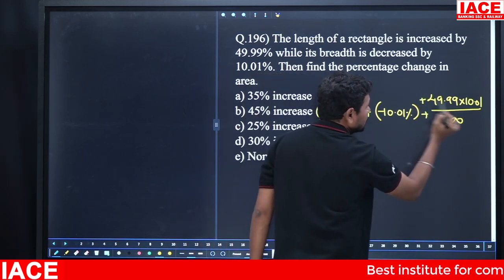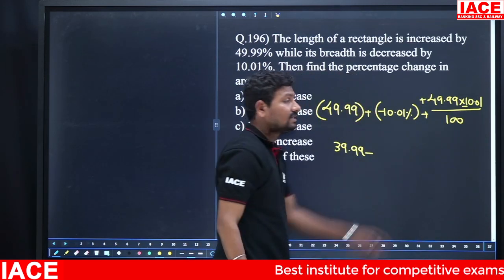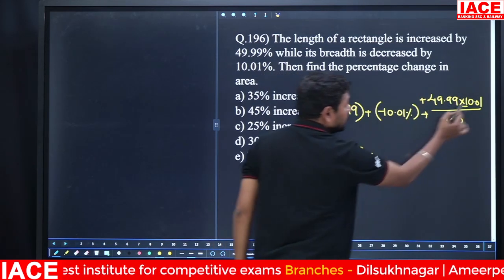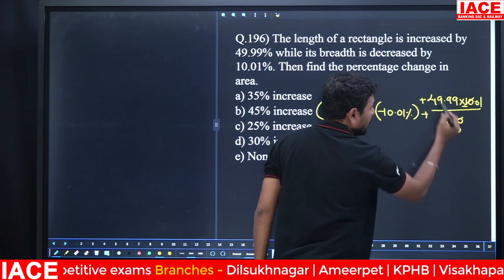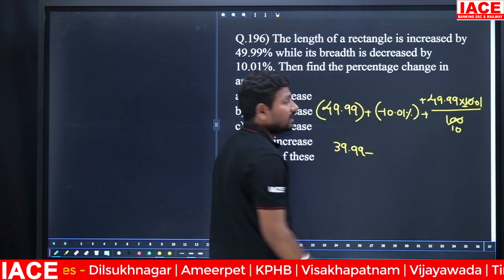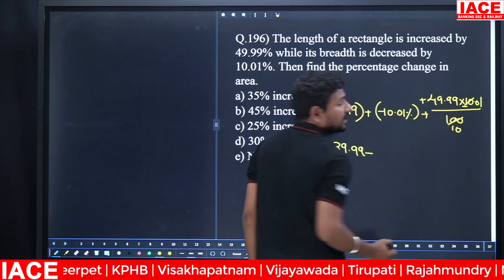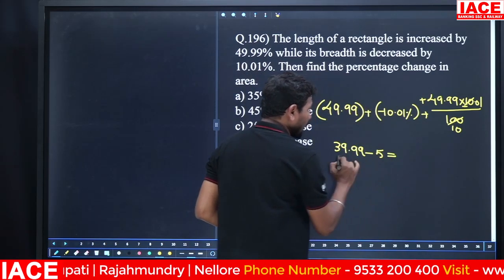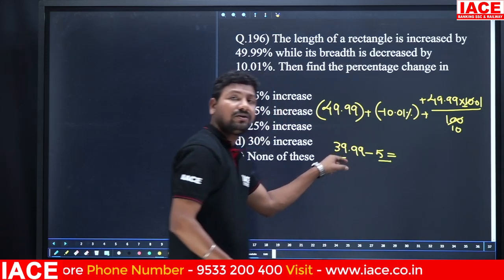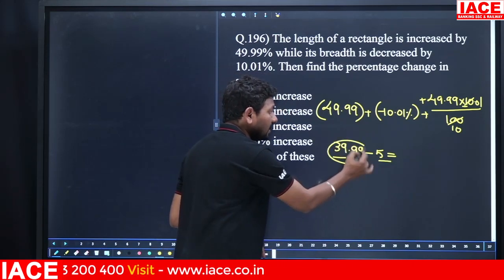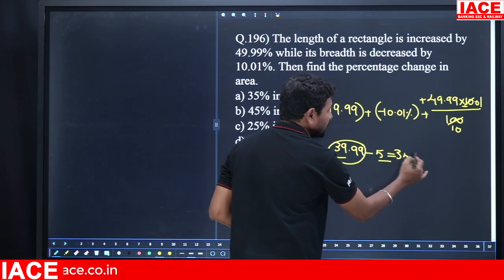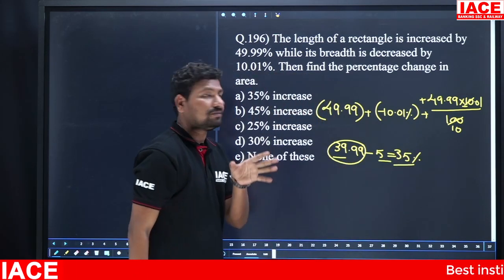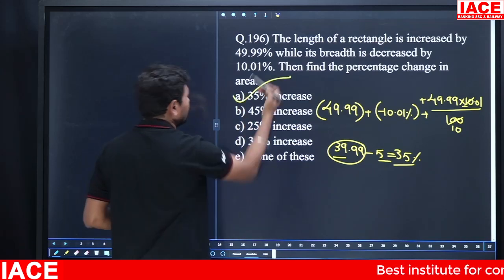Look at 49 minus 10, it is 39.99. And here is plus and here is minus. Why become minus? Plus means positive, decrement means minus. Plus into minus you will get minus, and 10 to 100 is 10 times, and 49 by 10, assume it is 49.99, you can write 50 also. 50 by 10 you can write 5, and 39.99 you can write approximately around 40. 40 minus 5 is equal to how much percentage? 35%. Finally you got positive number, so 35% increment. Option A.